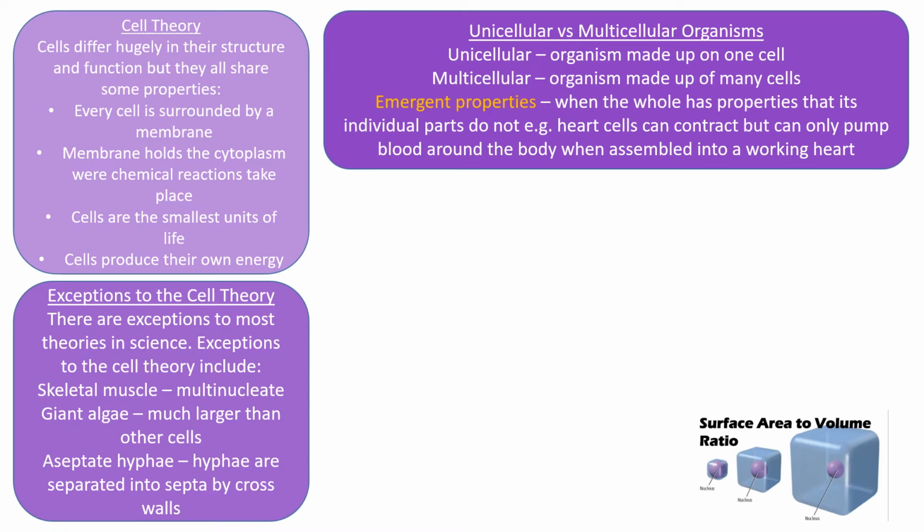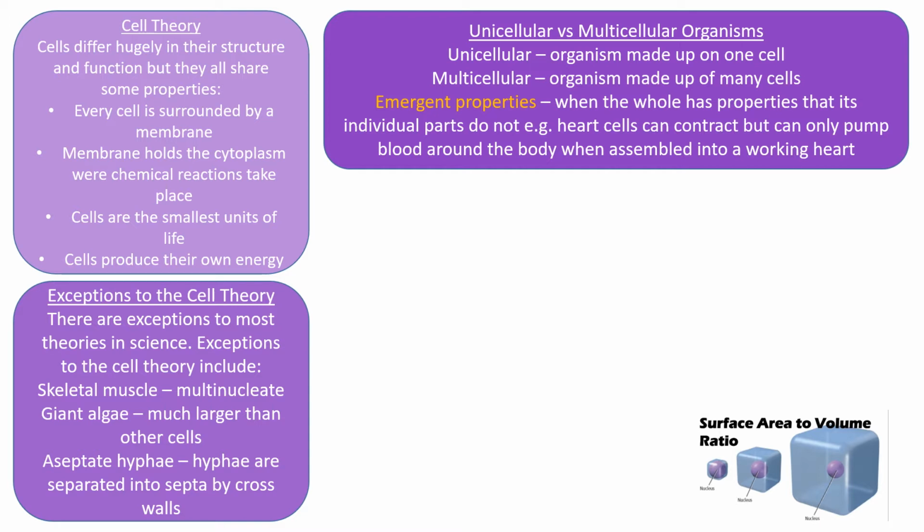Okay, a couple of terms that we need to know. Unicellular, the clue's kind of in the name. Uni means one and cellular refers to cells. So that's an organism made up of one cell. Multicellular is an organism made up of many cells. Again, multi is many, cellular is cells, so many cells, multicellular.